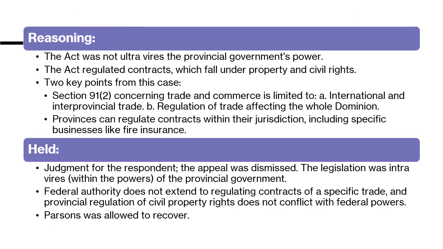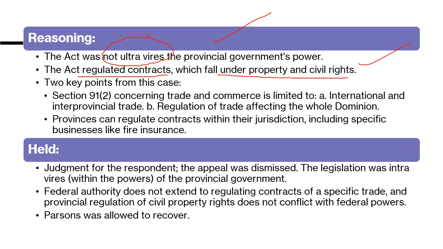So what was the reasoning? The court held that the provincial government's power was not ultra vires, not against the constitution. The Act regulated contracts, which fall under property and civil rights. Contracts are personal agreements and fall under property and civil rights.